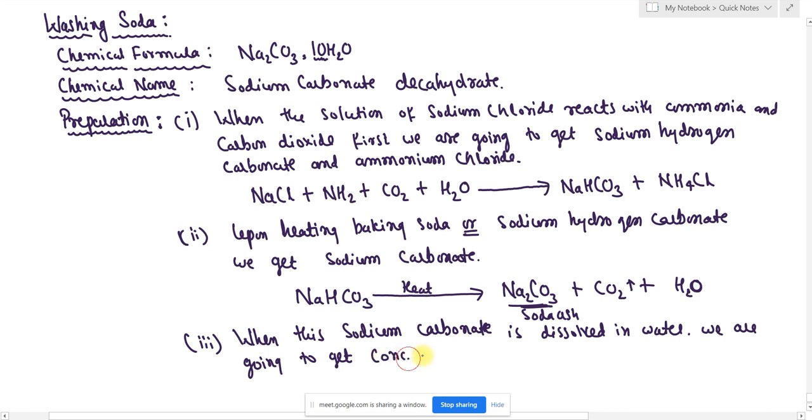Concentrated solution of sodium carbonate, Na2CO3·10H2O, on cooling. Okay.